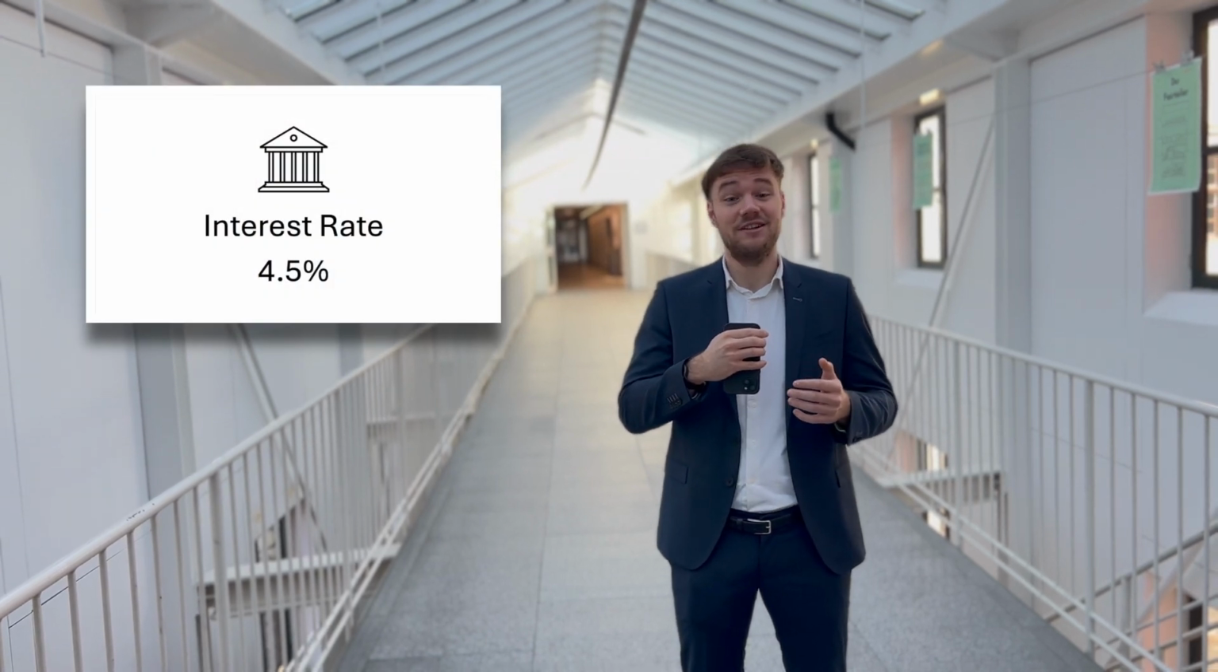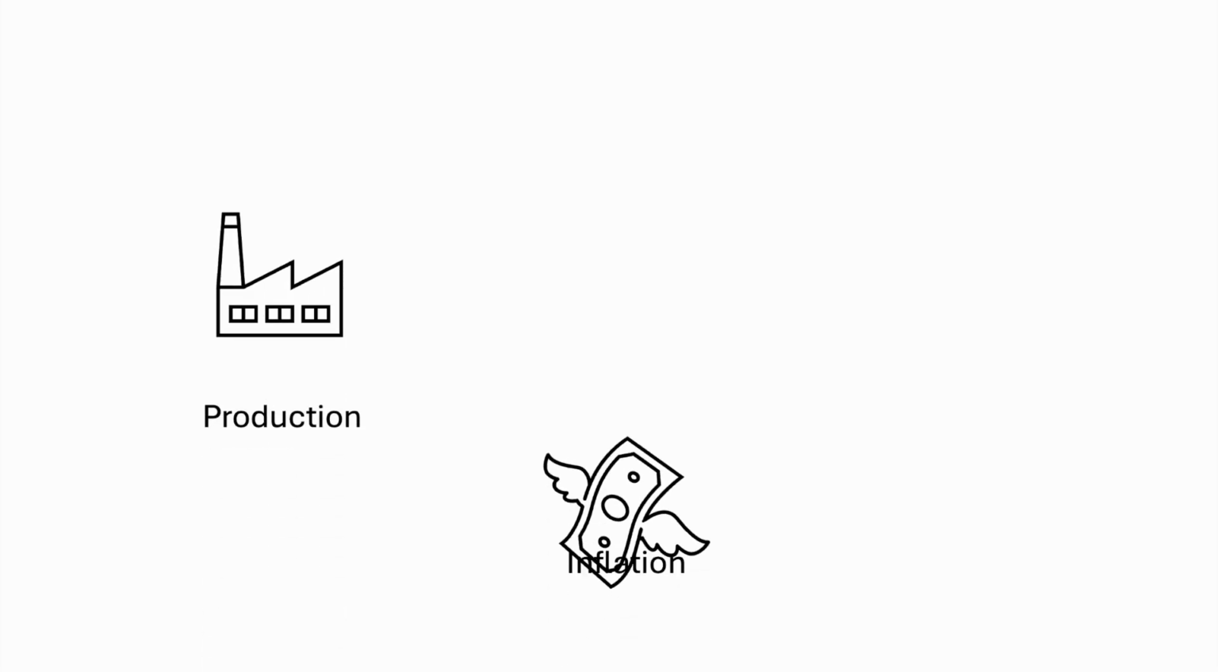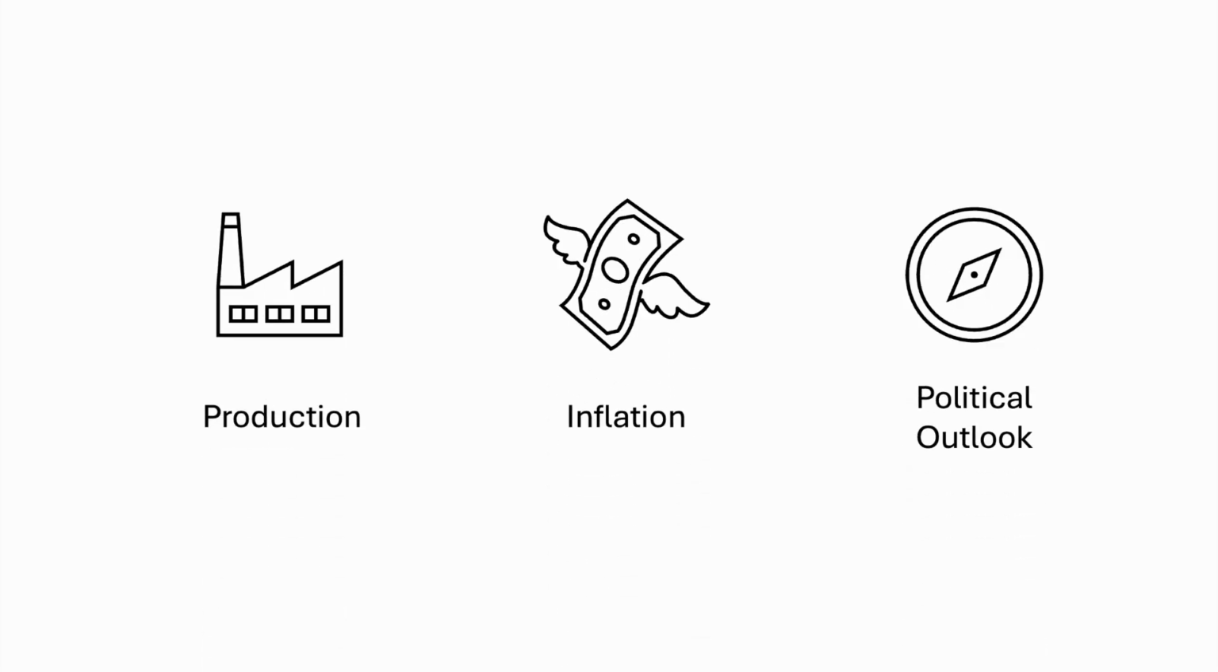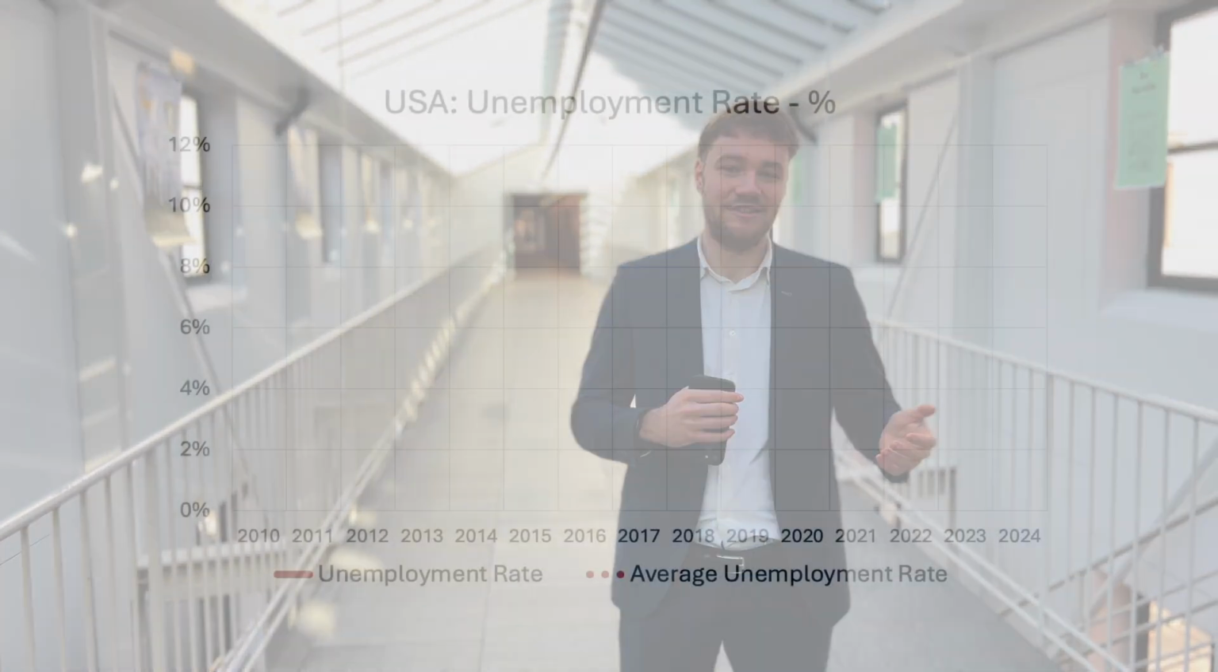The current interest rate is 4.5%. The future interest rate is based on three factors: production, inflation, and the political outlook. Firstly, the Fed looks at whether production in the US is at a normal level. This can be, for example, done by analyzing the unemployment rate.